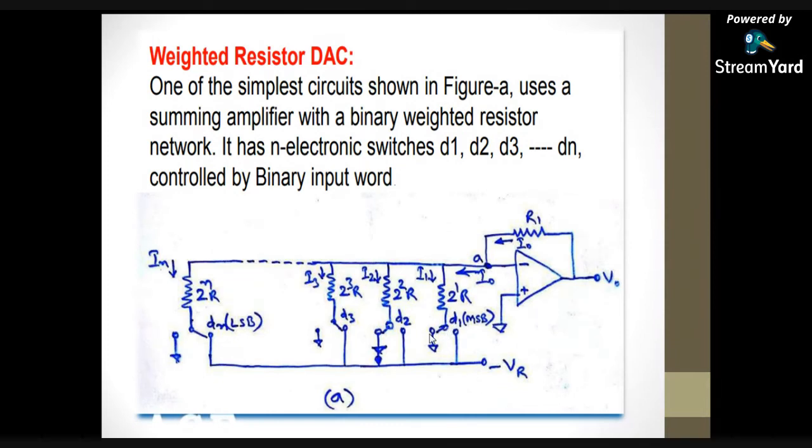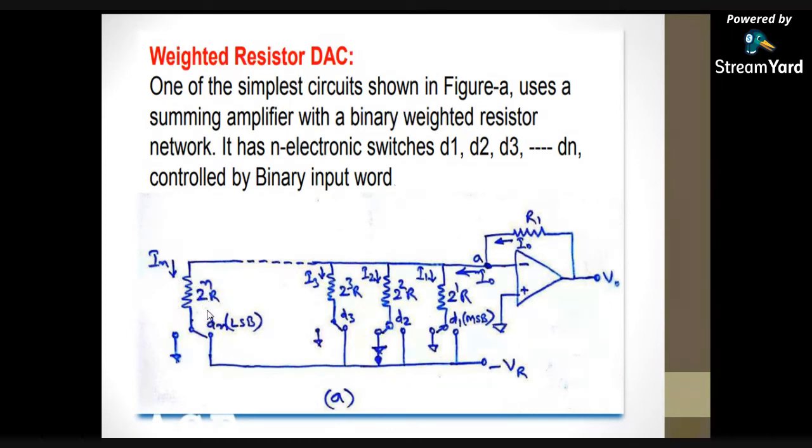If it is logic high, then that corresponding bit is connected to VR or some voltage. Let us say it is connected to some voltage. Then I1 is minus VR by 2 power 1R, I2 is VR by 2 power 2R, I3 is VR by 2 power 3R and so on. IN is VR by 2 power NR.